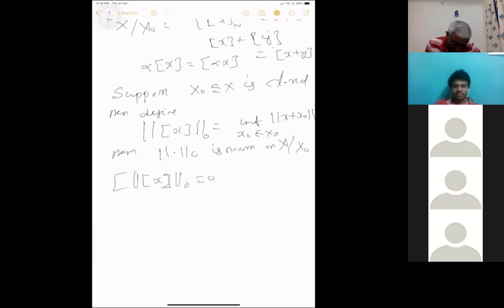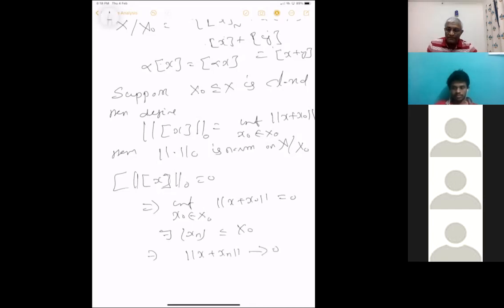This just means that the infimum of norm of x plus x naught over x naught in X naught equals 0. So there exists a sequence xn contained in X naught such that the norm of x plus xn goes to 0, right? That's what it means for the infimum to be 0.